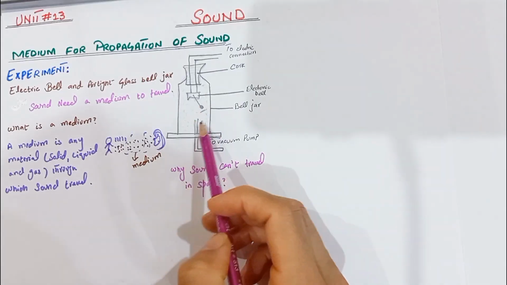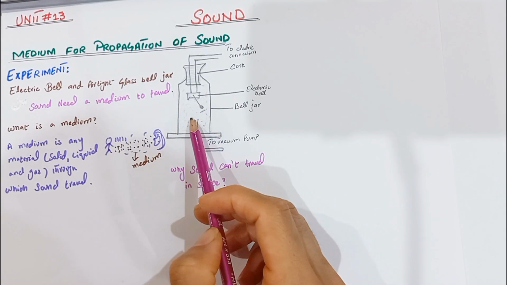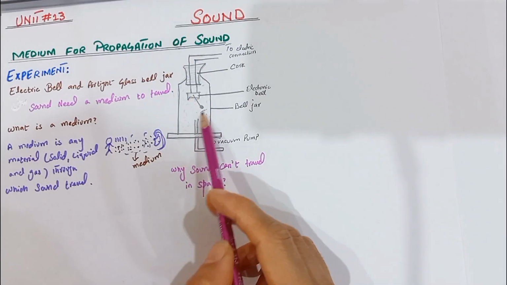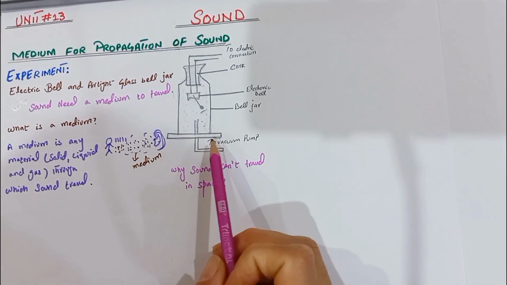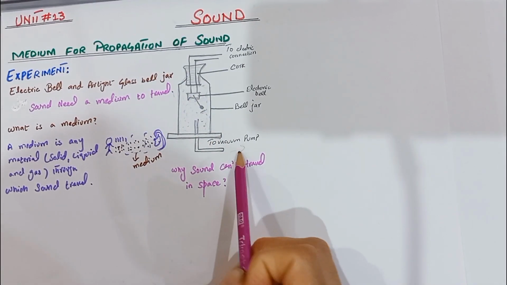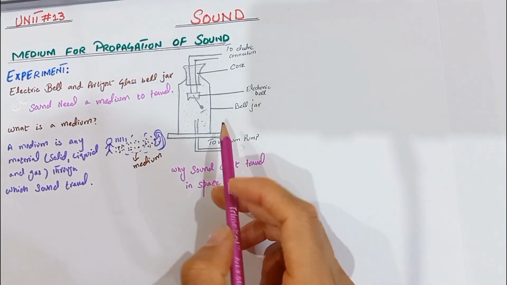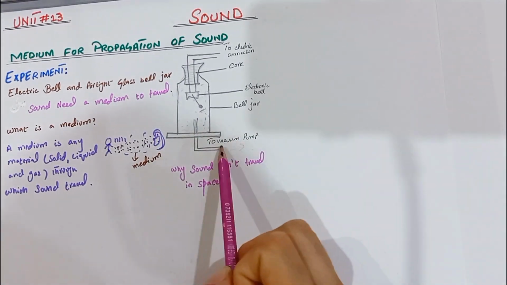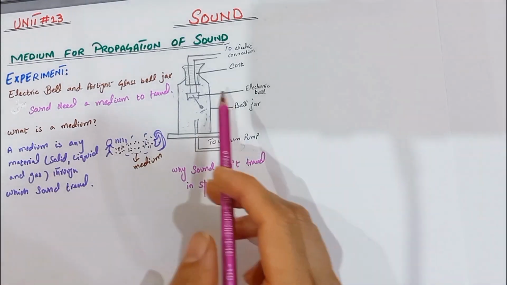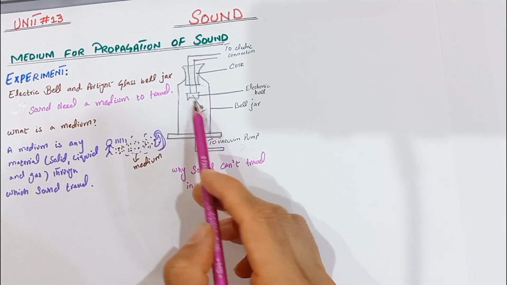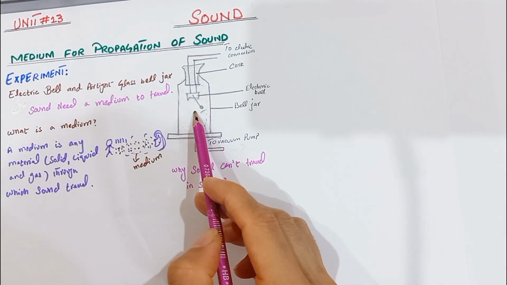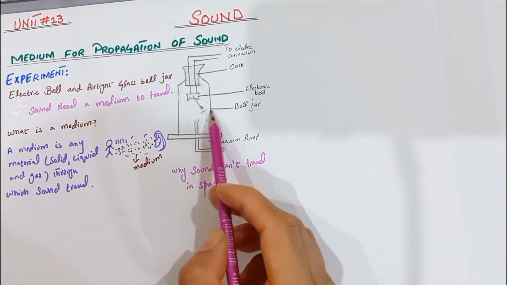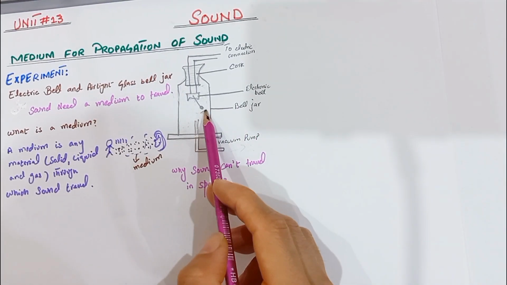Because air is present inside the jar. The air acts as the medium. When the air is present inside the jar, we can hear that the bell is ringing. Now what do we do? We switch on the vacuum pump. The vacuum pump slowly removes the air from inside the bell jar. The bell is still vibrating. The sound becomes less loud, because the air particles are also removed from the bell jar. When there are fewer air particles inside the bell jar, we hear a very weak sound.